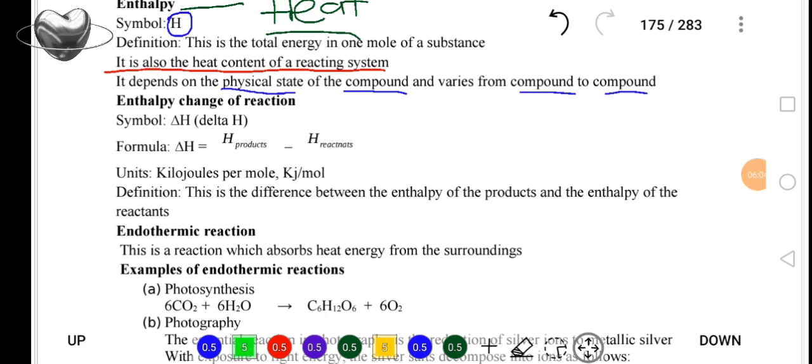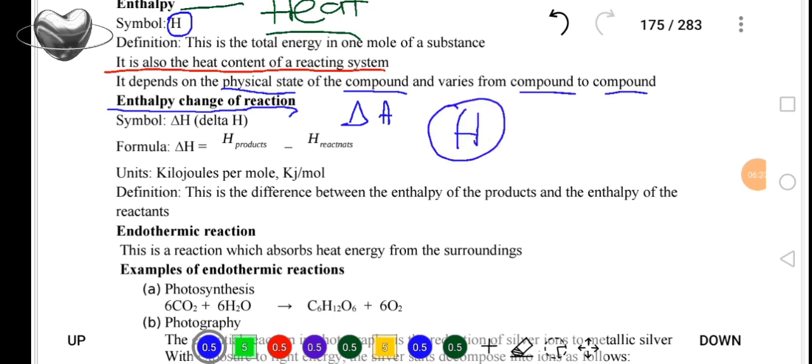So we will go now to the enthalpy change, and the symbol to represent the enthalpy change is delta H. That's a symbol. Now, when we just see H, this is enthalpy. When we see a triangle and capital letter H, that is the enthalpy change.